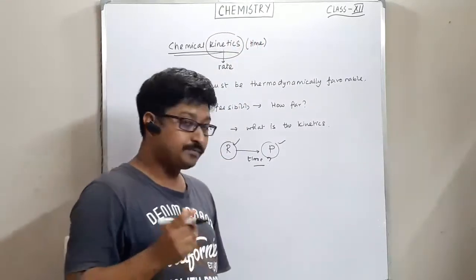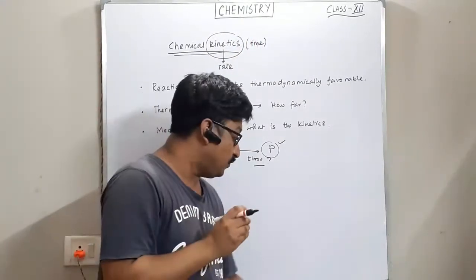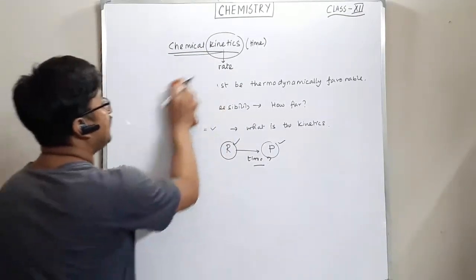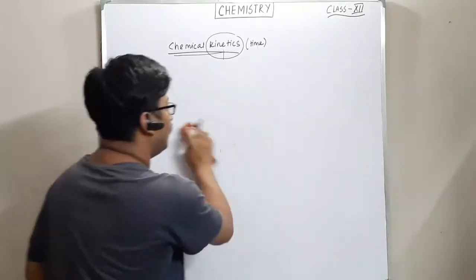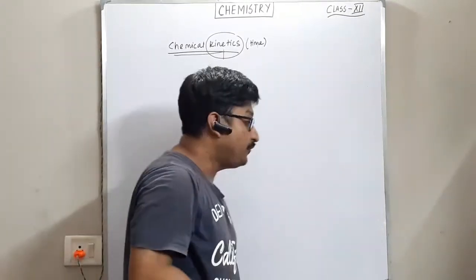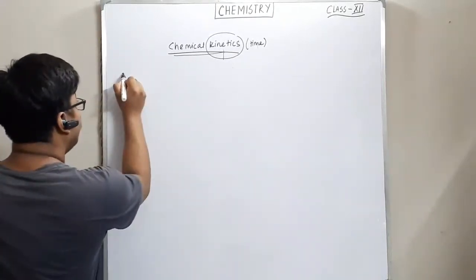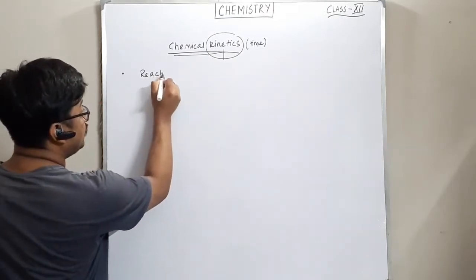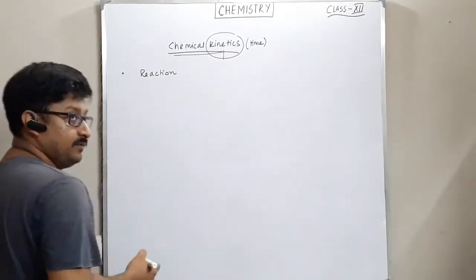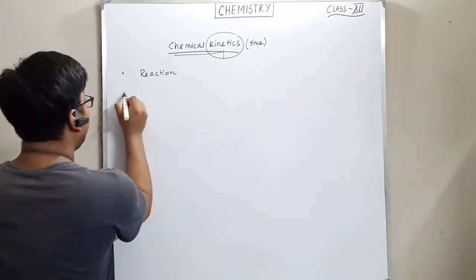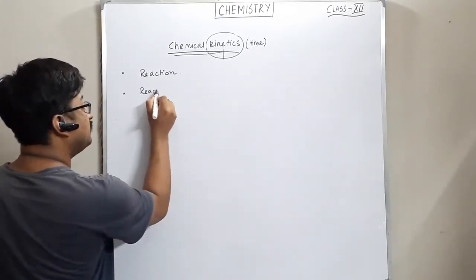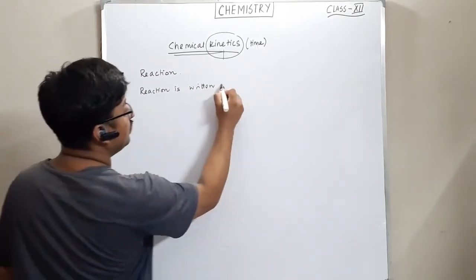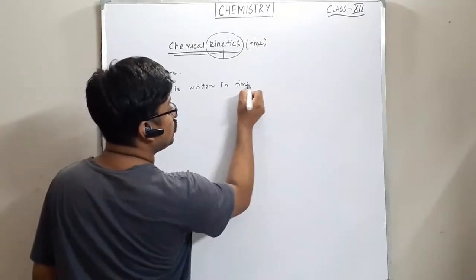So what is the major point we need to remember before going to the kinetic part of a chemical reaction? First, the reaction, the chemical reaction basically. Number two, the reaction is written in time independent stoichiometry.